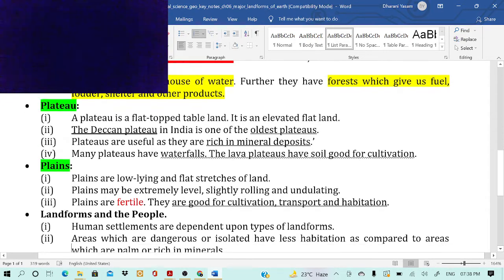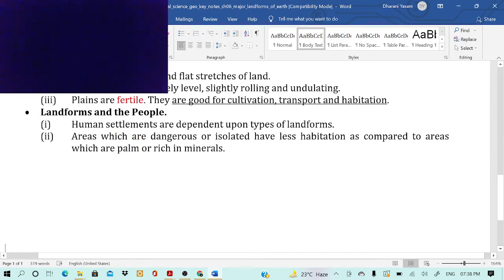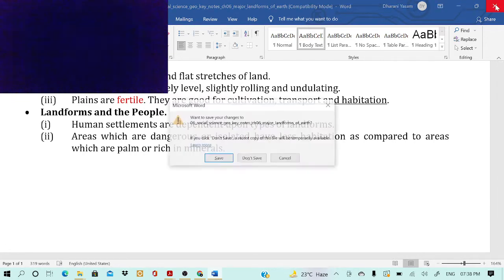Landforms and the people. Human settlements are dependent upon the types of landforms. So areas which are dangerous are isolated and have less habitation as compared to areas which are rich in minerals. So this is the sixth chapter. Now I will go for the seventh unit.